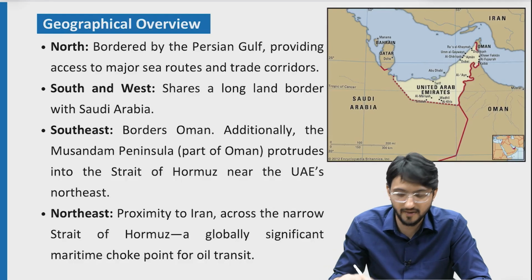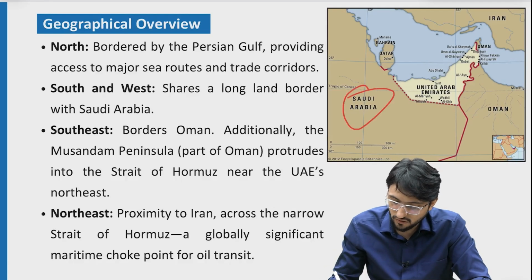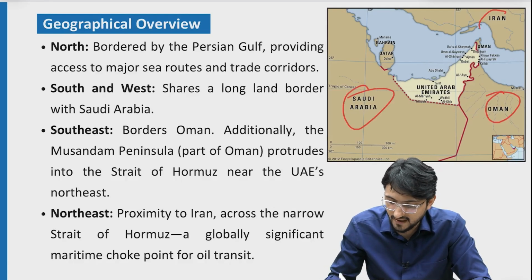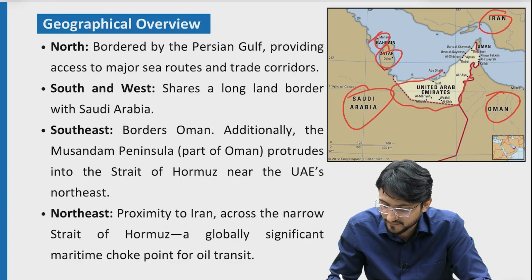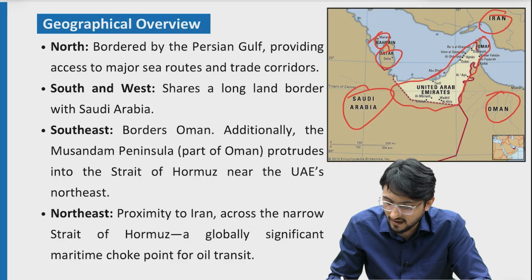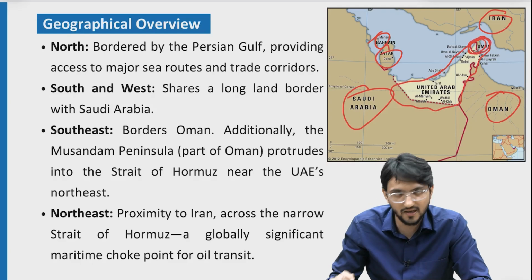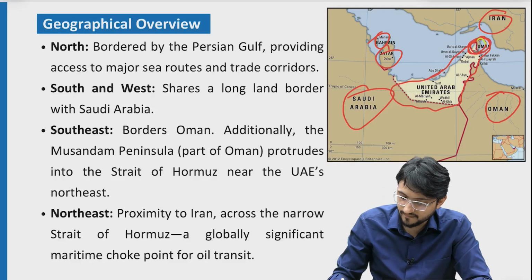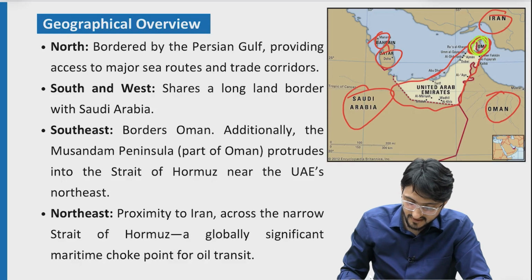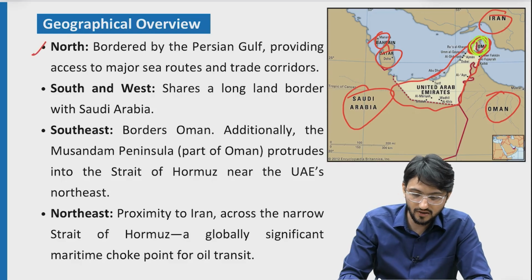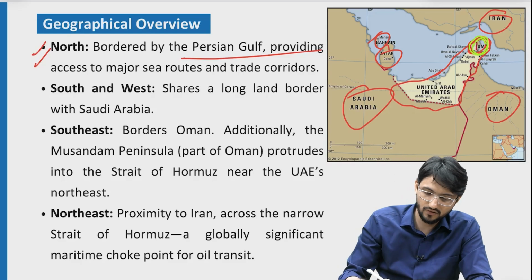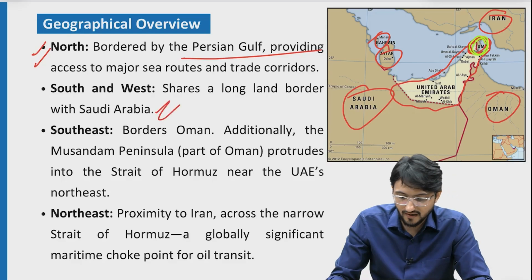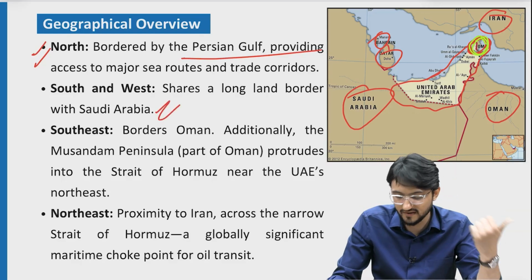So if you can see in this map, stay focused, we have Saudi Arabia, we have Oman, then we have Iran on the other side of the sea, then we have Bahrain here, Qatar here, and then this is UAE basically. Alright, this is UAE. Then a little part of Oman is here also. So this is the map of UAE. In the north you can see that it is bordering Persian Gulf, and then on the south and west it is basically land border, having a large land border with Saudi Arabia.